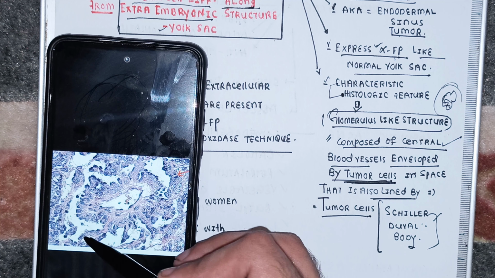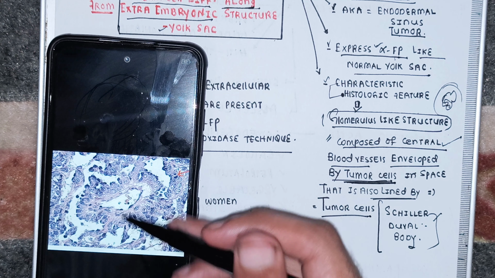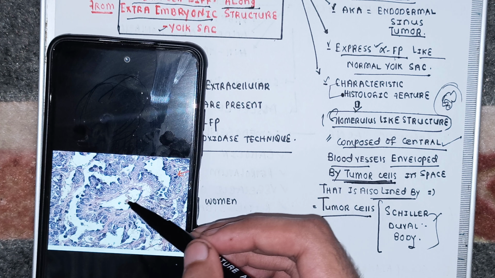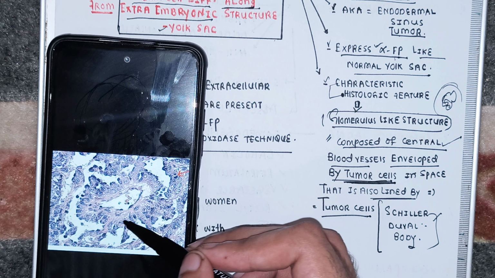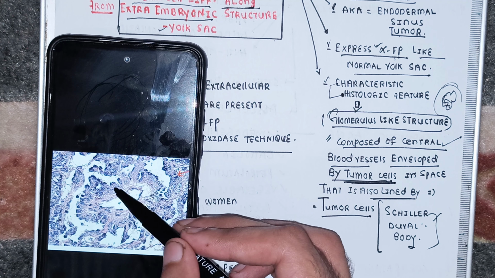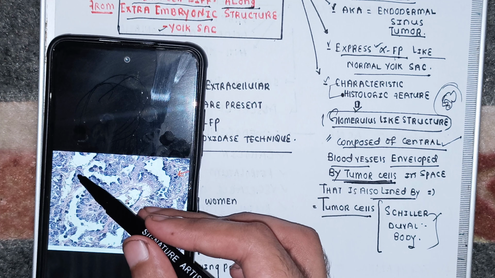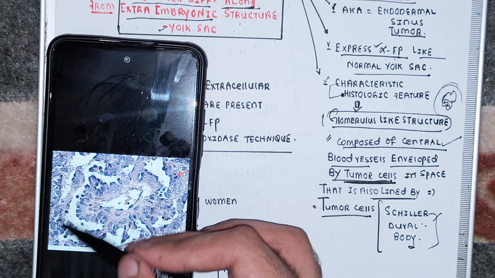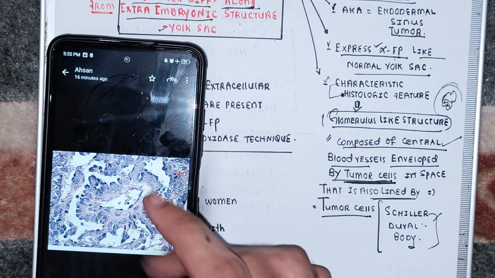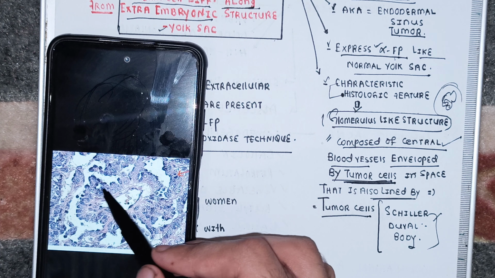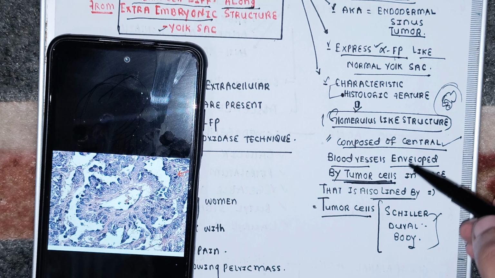You can see there are further tumor cells enveloping the tumor cells which were enveloping the blood vessels. So these are the blood vessels in the center which are enveloped by the tumor cells, and these tumor cells are suspended in this cystic space, and then after the cystic space is this layer of tumor cells. Okay, so blood vessels enveloped by the tumor cells, and these tumor cells are further enveloped by another layer of tumor cells. Okay, this is what was required.